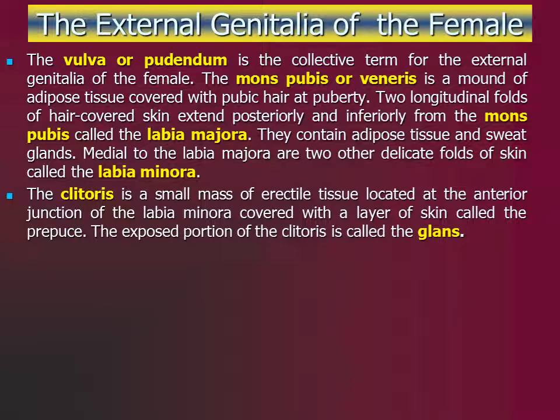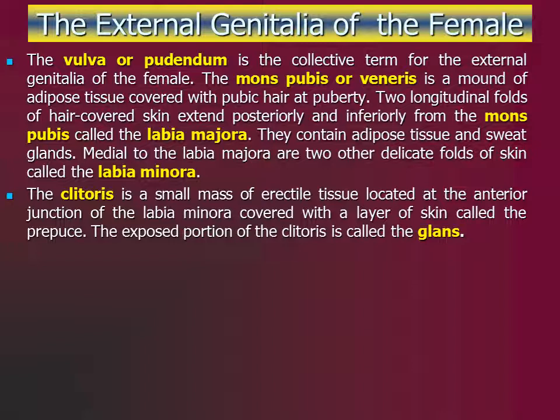The clitoris is a small, cylindrical mass of erectile tissue with nerves found at the anterior junction of the labia minora. There is a layer of skin called the prepuce or foreskin formed at the point where the two labia minora join and cover the body of the clitoris.